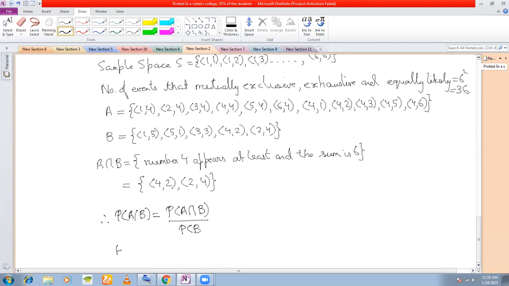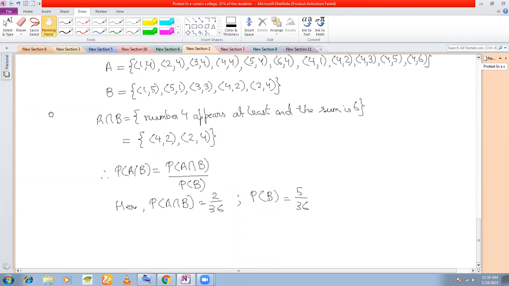And what are the values here? Here P(A intersection B) is how much? There are only 2 events in A intersection B, right? So 2 by 36, isn't it? And what is P(B)? How many events in B? There are 5 events, right? So it should be 5 by 36.